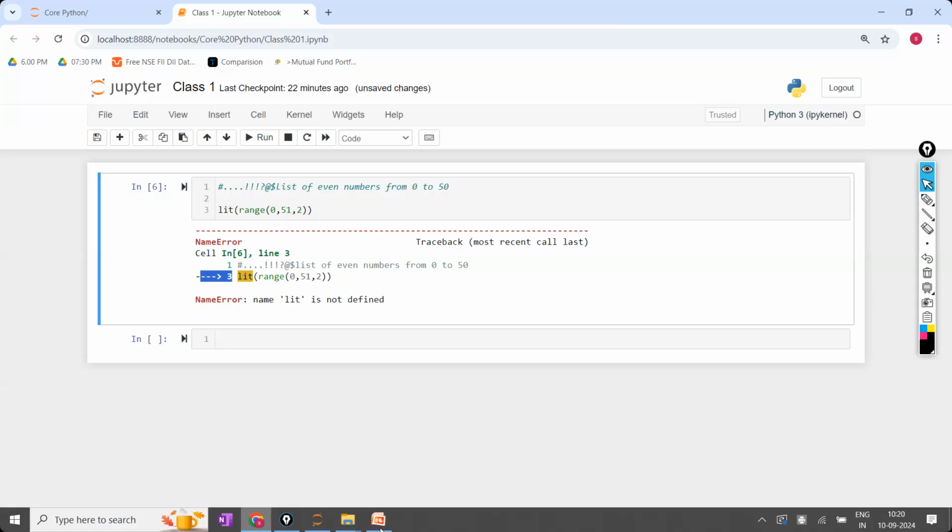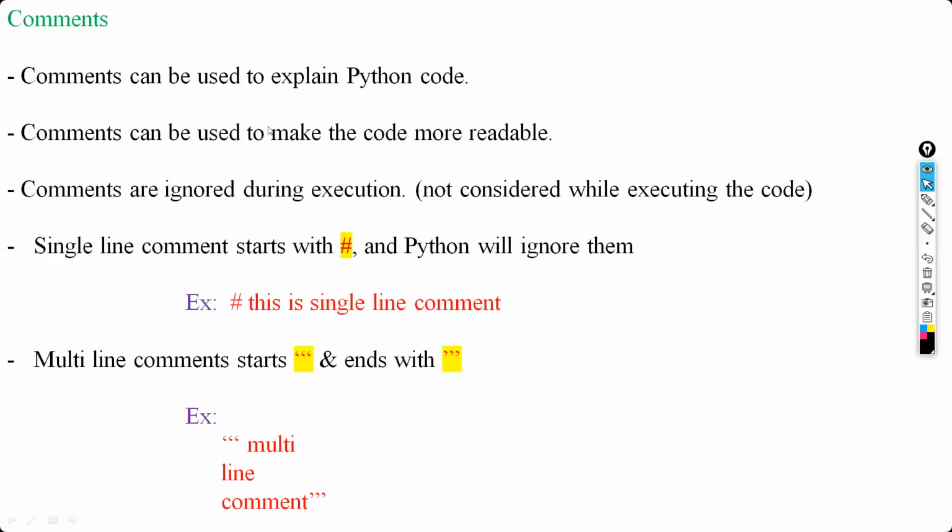So what are comments? Comments are used to explain the Python code. Comments can be used to make the code more readable and easy to understand. By reading the comment only, we'll understand for what purpose the entire program was written. Comments are ignored during execution. Python will ignore them. The comment starts with the hash, and Python simply ignores it because it is not required.